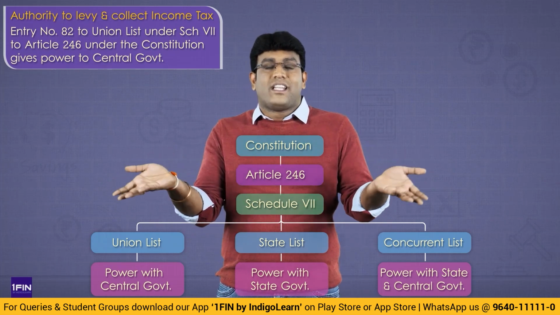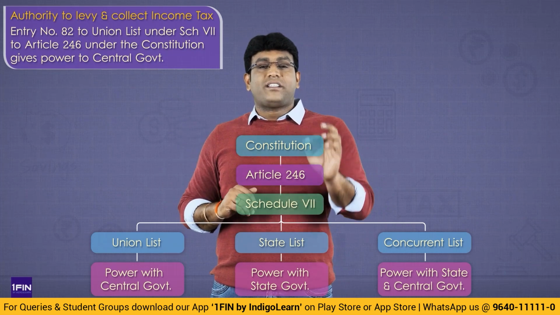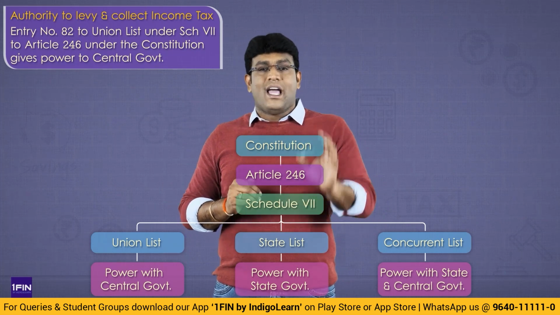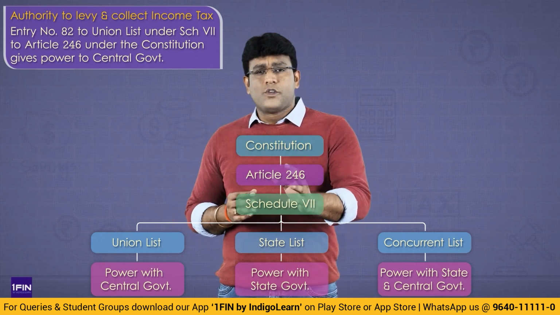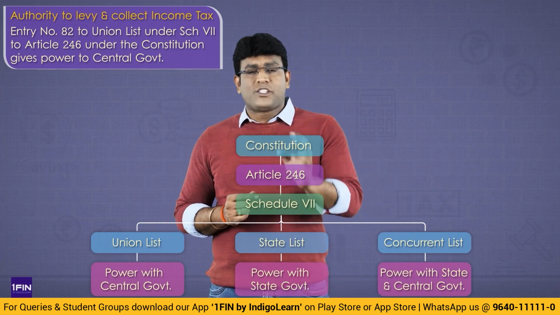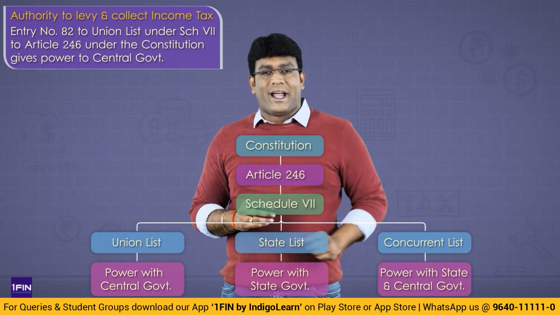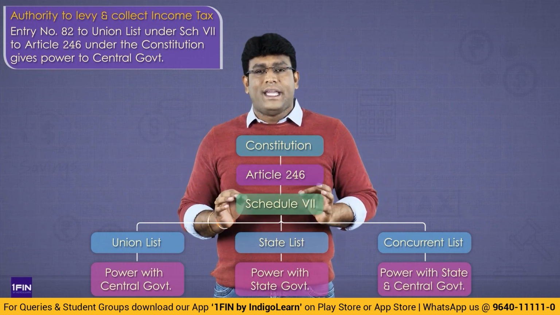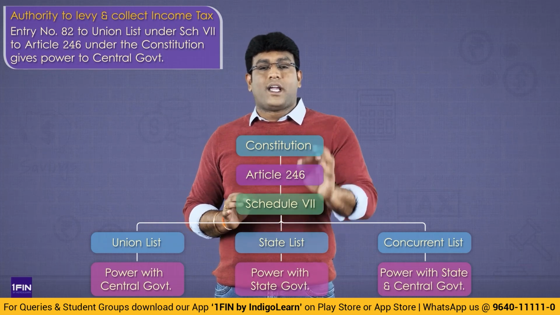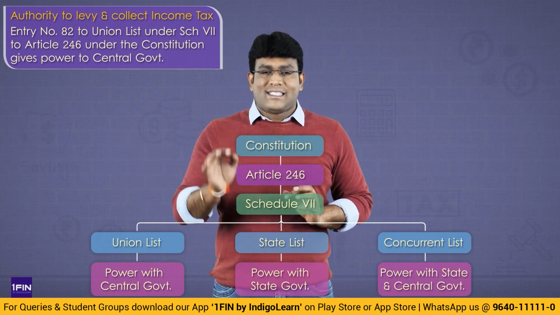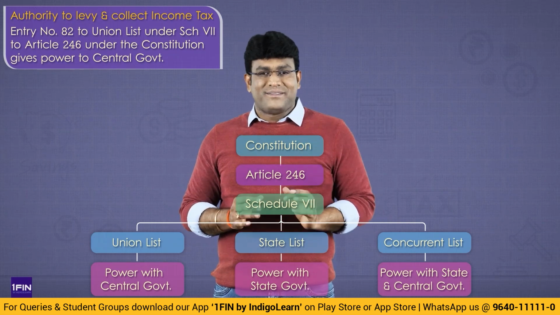So income tax is in which list, my dear friends? Income tax is in the Union List, and the entry number is entry number 82 of the Union List, which has given power to the central government to levy and collect income tax. So my dear students, in simple terms, if I ask you who gave power to the central government to collect income tax, what will be your answer? The answer should clearly be: entry number 82 of the Union List of the 7th Schedule to Article 246 of the Constitution has given power to the central government to impose and collect income tax.